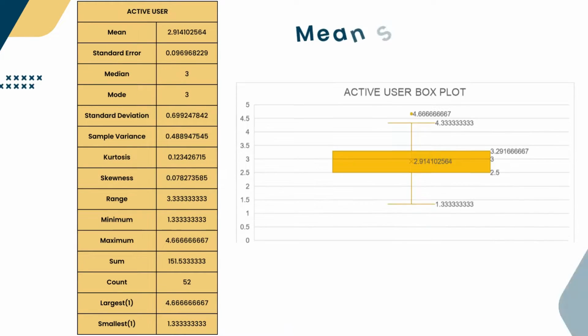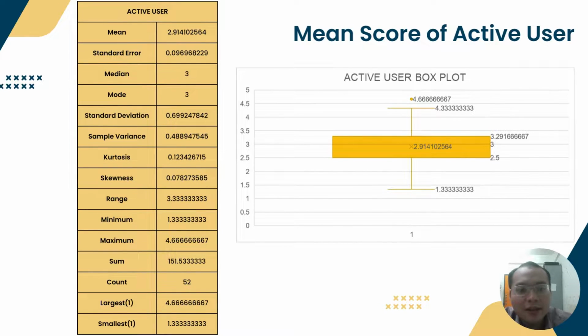We'll move on to the next slide, which is the data that we get after we calculate it using Excel, and from there we can get the mean of 2.914. In the box plot here we can see that the median is 3, the upper quartile is 3.29, and the lower quartile is 2.5. The maximum number is 4.667, and the lowest is 1.333, and we don't have any outliers there.